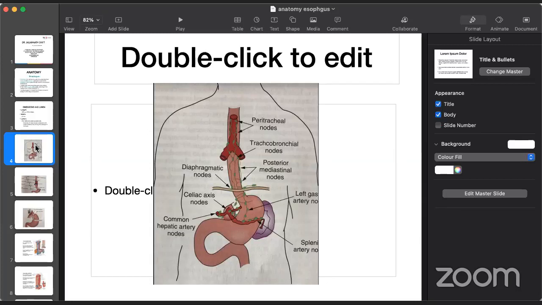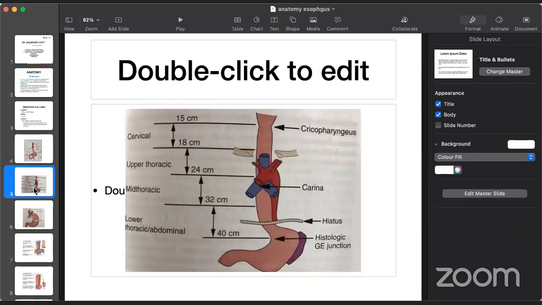If you come lower down, there is a lot of lymphatic plexus along the named vessels. They are basically the left gastric artery, splenic artery, and common hepatic artery, and at the origin of the trunk called the celiac axis, which is a short trunk coming directly from the aorta. So this is the lymphatic pathway of the stomach.